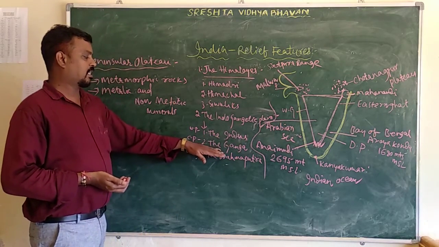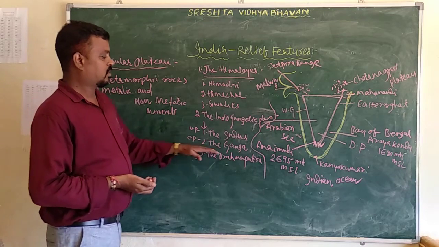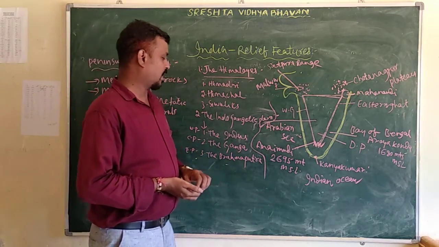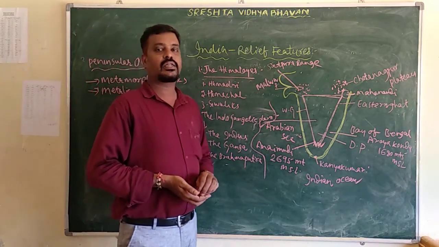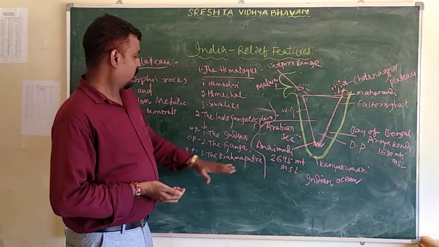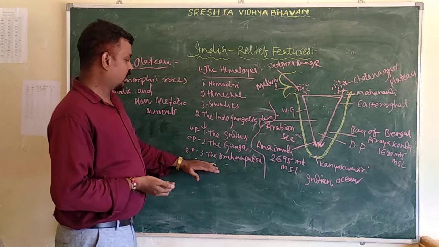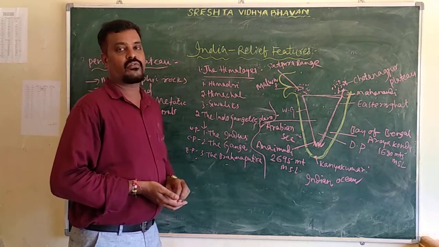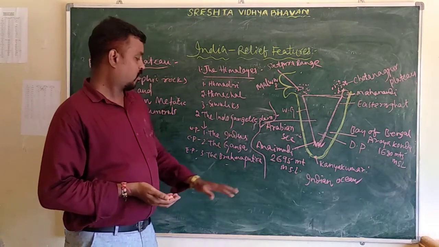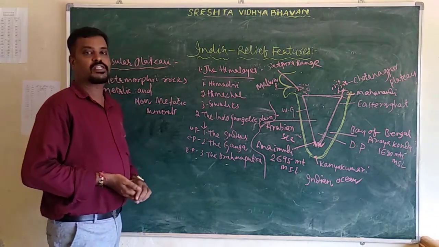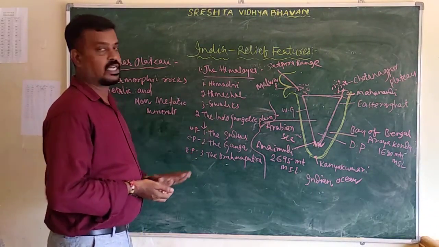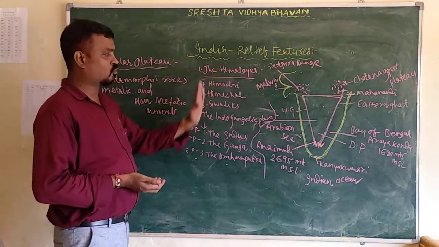The second one is the Ganga, the central part. In the Ganga region, there are two rivers, the Ganga and the Yamuna. And the third one is the eastern part. In the eastern part, the Brahmaputra river flows, in the Assam region. All these we discussed in the last class, part 2.